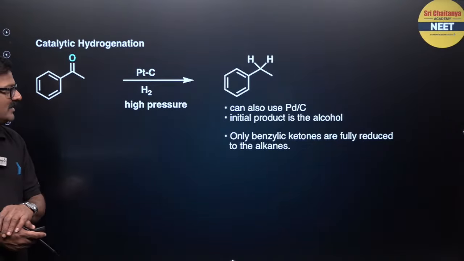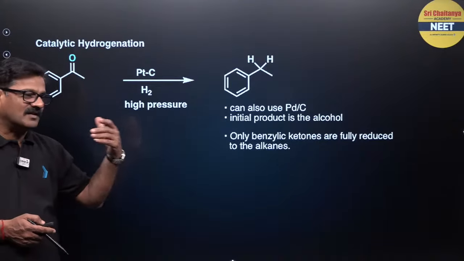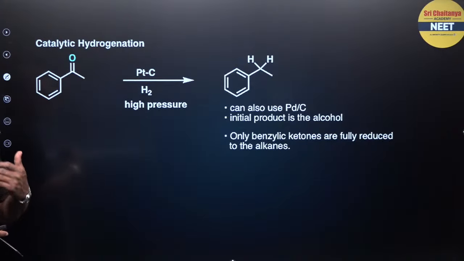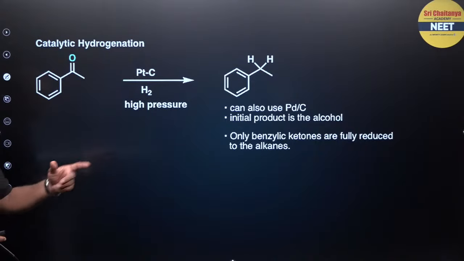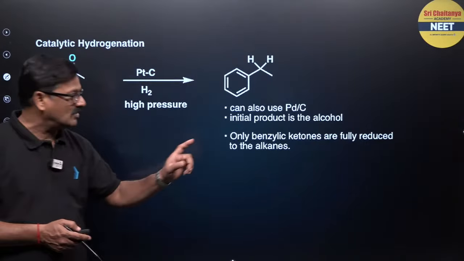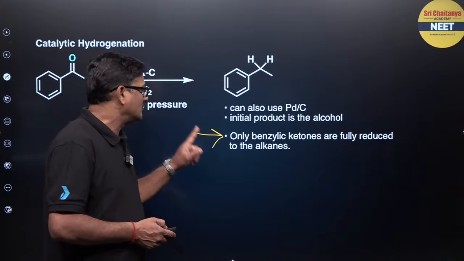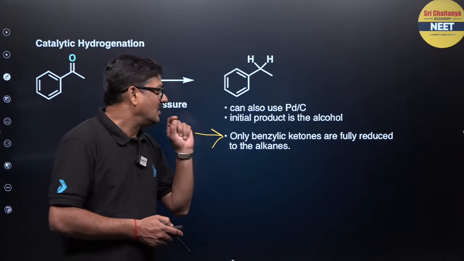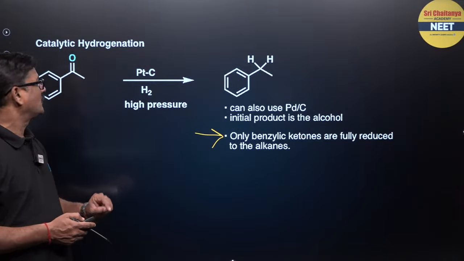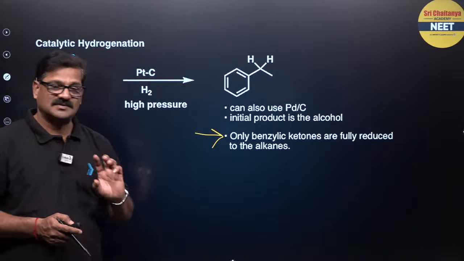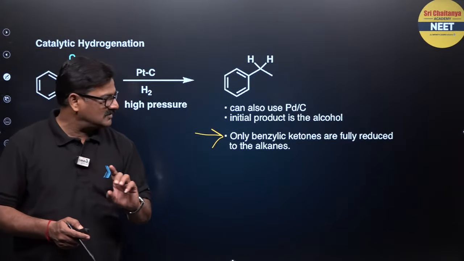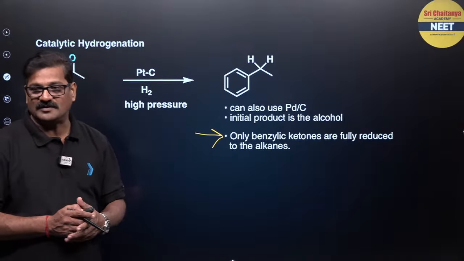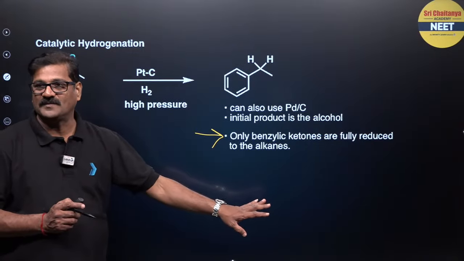The initial product is alcohol, which is further hydrogenolyzed. Only benzylic ketones are fully reduced to alkanes, but not everybody. So the noteworthy points are also very important.